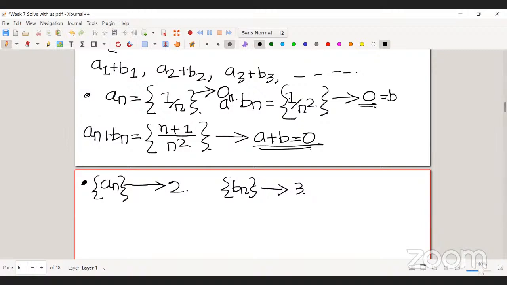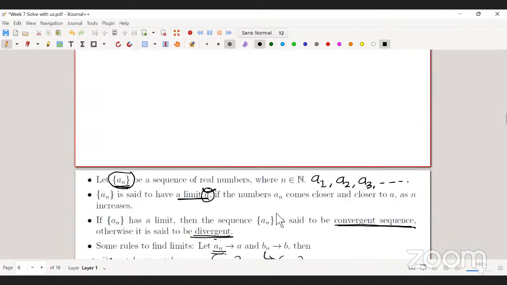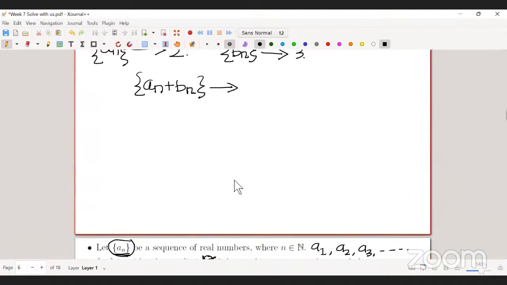So if we add An plus Bn, it will be 5. Yes, it's better to say An plus Bn has limit 5. If you increase the value of n, then An plus Bn will come closer to 5.